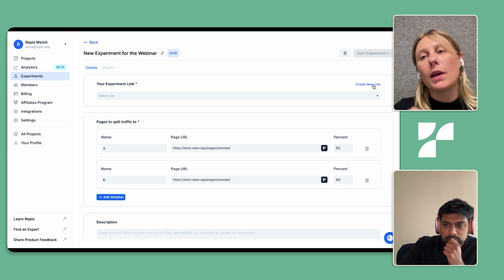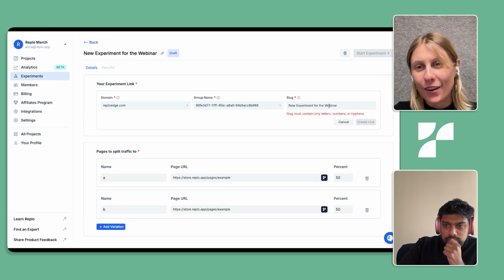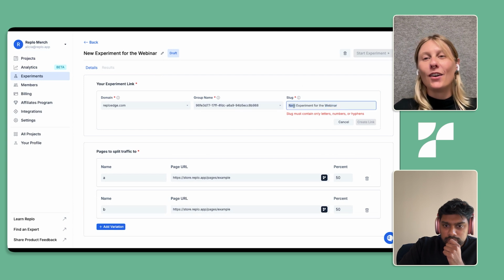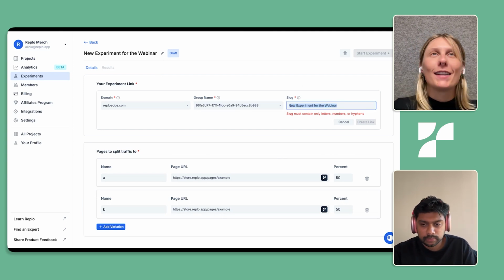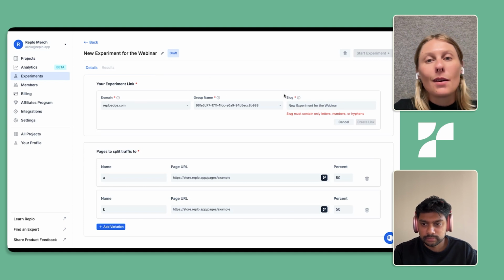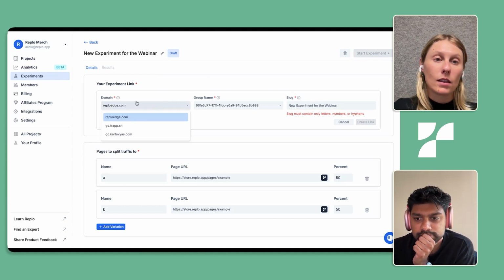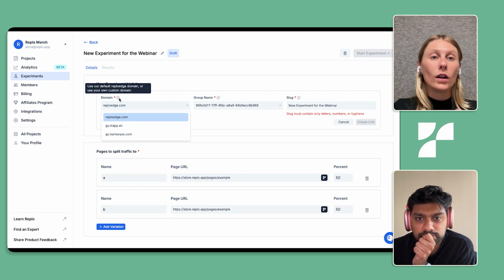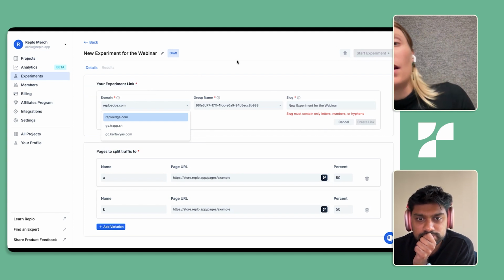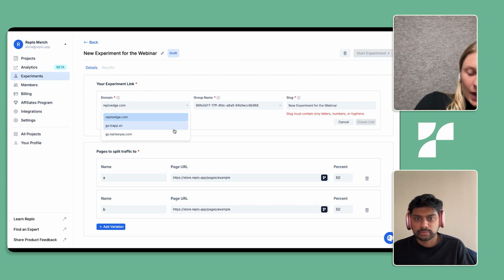In this example, I'm going to actually create a new link. Let's say that it's a brand new campaign, and I know that I'm going to be creating a new ad set for this, so I'm just going to create a brand new experiment. There are three key components of our experiment links. The very first one is the domain. If you want to, you can come in and in our experiment settings on the homepage, you can add any domain that you might have.